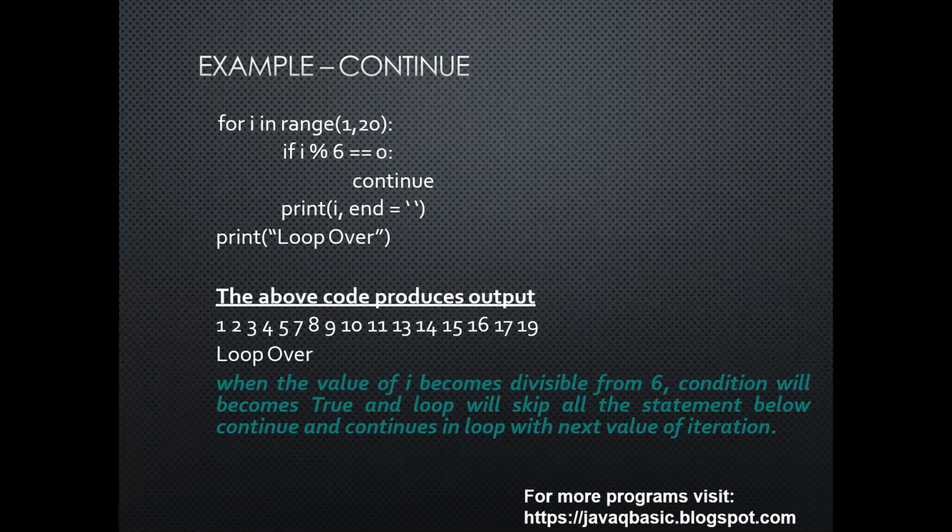When the value of i becomes divisible by 6, the condition will become true and the loop will skip all the statements below continue and continue in the loop with the next value of iteration. 12 is also divisible by 6, so 12 will also not be printed, and 18 is also divisible by 6, so 18 will also not be printed. Here you can see 12 is not there and 18 is not there.